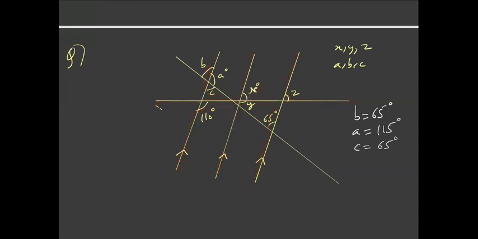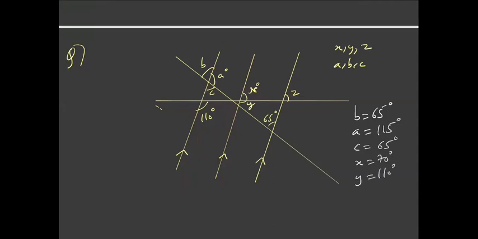Let me just do it again. These two lines are parallel. This is a transversal. So this angle plus this angle would be 180 because these are co-interior angles. So this angle would be 70 degrees and this angle X would be equal to 70 degrees because these are vertically opposite angles. Since angle X and angle Y are supplementary, angle Y is 110 degrees.